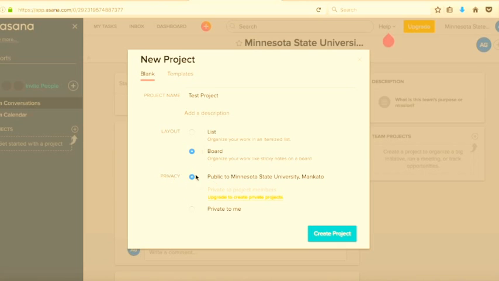So there is a privacy option. If I select this option, which is for premium users, this option lets you make the project private. So all the finance and HR projects of your company, and projects related to all these things, you can make them private, so that normal people in the organization cannot see what's going on there. Or you can do private for me, but I'm just doing public to Minnesota State University Mankato.